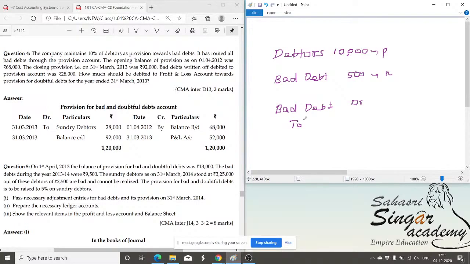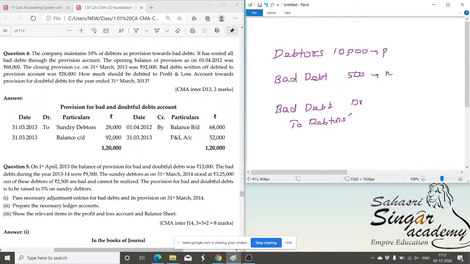Also, a loss here, so bad debt is debited. Cash has not gone out. Cash going out means the cash asset is decreasing, but here cash is not decreasing. Instead, the debtors balance is decreasing. That's why I'm going to credit the debtors. This is similar to depreciation. Whenever an expense or loss arises, you have to keep in mind that this leads to a loss, so it should be debited as per the nominal account rule, and it reduces the value of an asset.